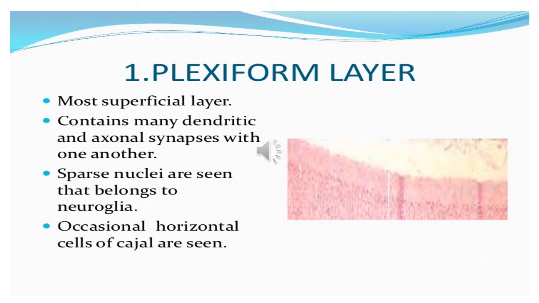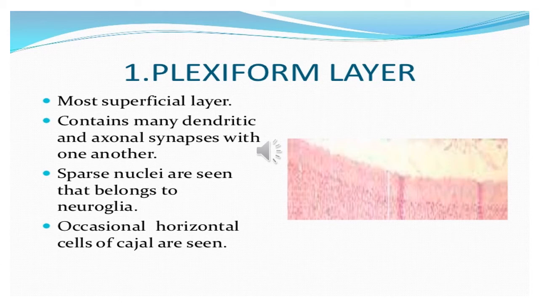Now again, repeating the plexiform layer, that is the outermost layer or the superficial layer, also called the molecular layer. You also have a clearer concept in this diagram of the hematoxylin and eosin staining, showing how it appears under the microscope. It contains many dendritic and axonal synapses with one another.